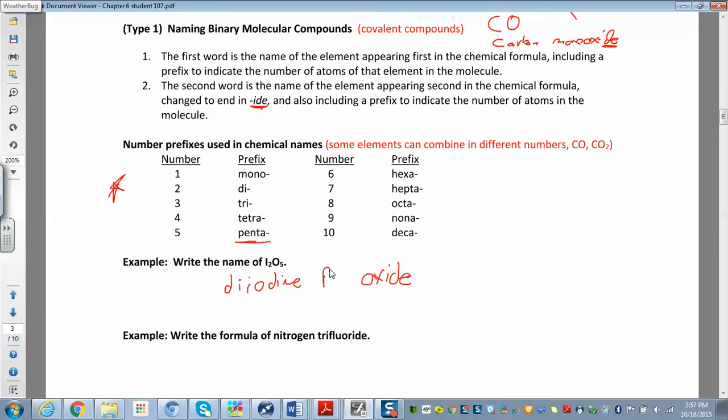So then I'm going to write, instead of pentaoxide, sometimes we combine the O and the A and we just say pentoxide. Really, when you have an O and an A next to each other. So this becomes diiodine pentoxide.